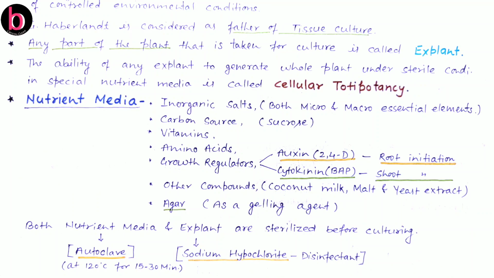Before a tissue culture program, we have to be very sure about sterilization of both the nutrient media as well as the explant. What is sterilization? This is about killing or removal of any kind of infectant or pathogen from the nutrient media or explant. For the explant, which is living substance, we have to use sodium hypochlorite, also known as Clorox, which is a type of disinfectant. While for the nutrient media and apparatus used for tissue culture, we have to use an autoclave at 120 degrees C for 15 to 30 minutes.